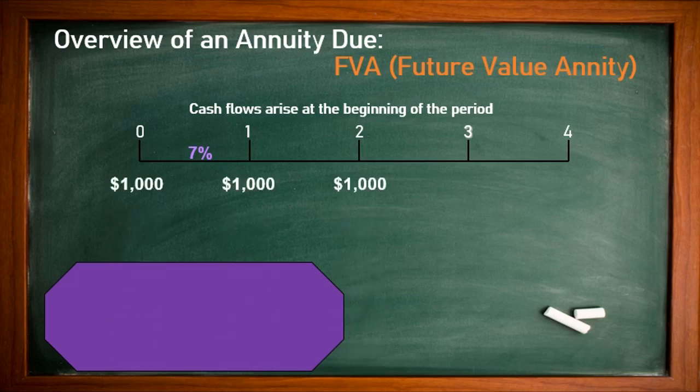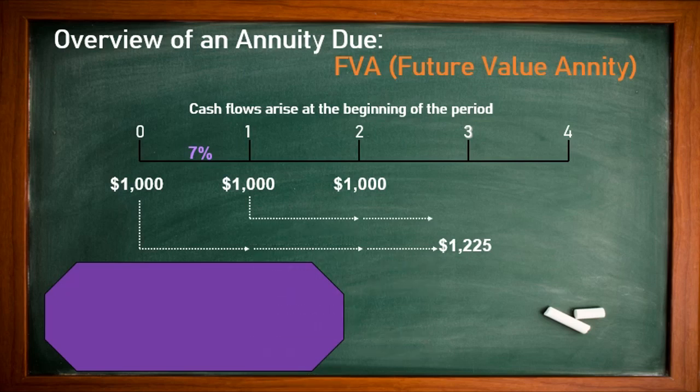Only 3 payments are going to be received. Our company receives at the beginning of the 1st year, at the beginning of the 2nd year, at the beginning of the 3rd year. So whatever money the company got at the beginning of the 1st year, they have the opportunity to invest for the next 3 years. So the future value for 3 years becomes 1,225. The second amount the company received at the beginning of the 2nd year, they have the opportunity to reinvest for 2 more years.